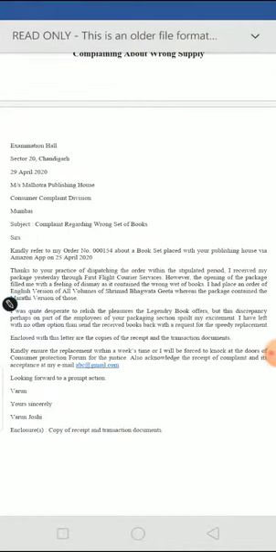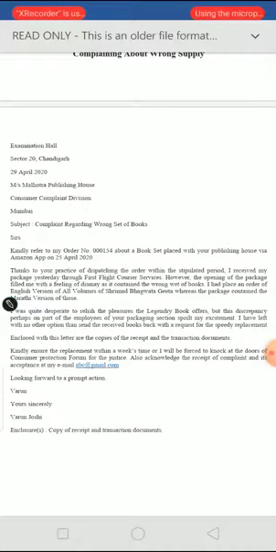Fine. Now next paragraph. I was quite desperate. Now what has been the consequence, or what has been your reaction to the wrong delivery of books, or how has it caused a kind of trouble to you? It may be some financial trouble, it may be some emotional trouble, anything. I was quite desperate to relish the pleasures the legendary book offers. It means I was quite keen on reading the books. I was extremely eager to read the books and go through them.